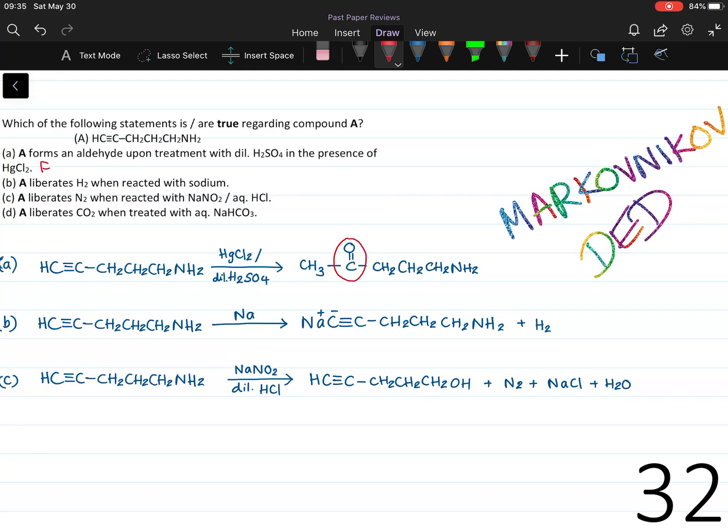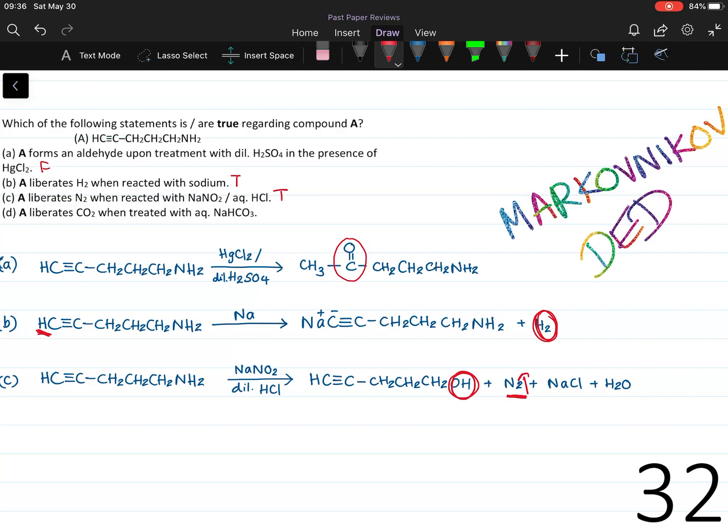Statement B. A liberates H2 when reacted with sodium. This statement is true because sodium displaces the H of the terminal carbon, which forms the triple bond, giving us H2. This is a substitution reaction. Statement C. A liberates N2 when reacted with sodium nitrite with aqueous HCl. This statement is also true. This reaction will convert the NH2 into a hydroxyl group, emitting N2 and giving us sodium chloride and water.